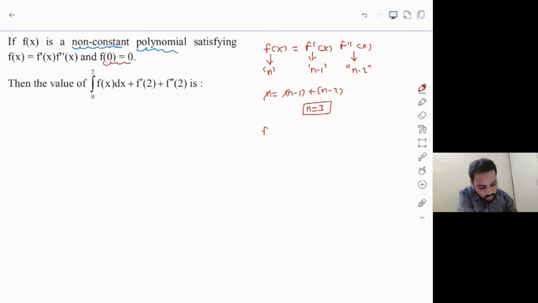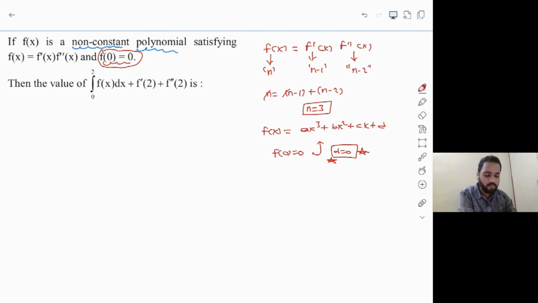Okay. And if I start taking the polynomial, f of x is equal to some ax cube plus bx square plus cx plus d. But one more advantage is they gave you f of 0 is equal to 0 already. So if f of 0 is equal to 0, directly you can say that d is equal to 0 because it passes through origin. So it won't have any constant term. So which means the four unknown values have been reduced to three unknown values. Now let's start doing the question, right? So we have finally concluded that f of x can be taken as ax cube plus bx square plus cx plus d. Okay. Now comes the calculation part.